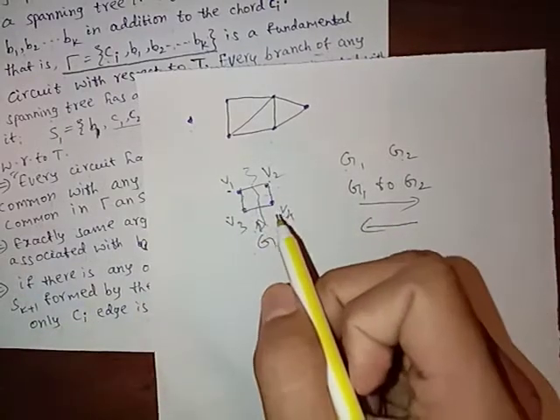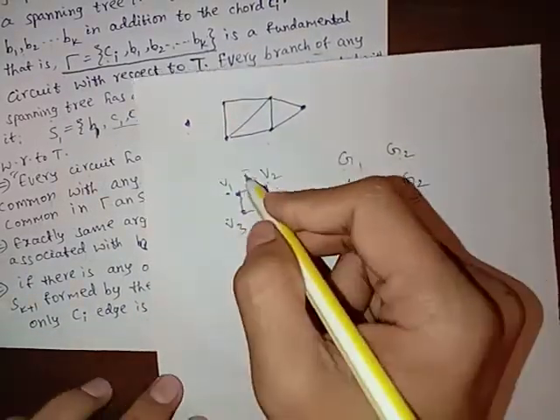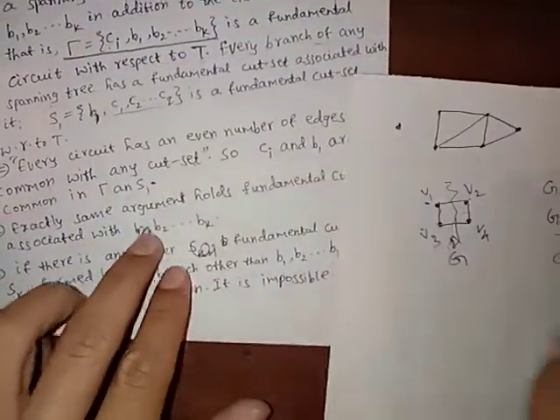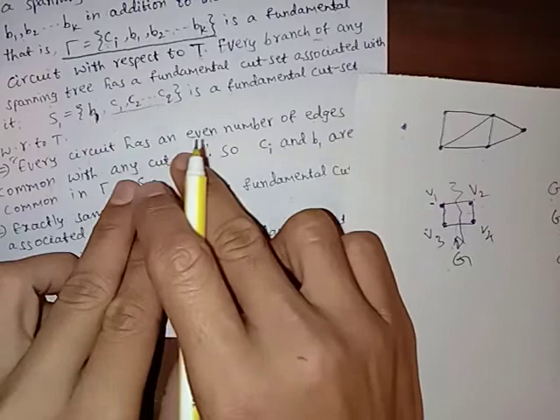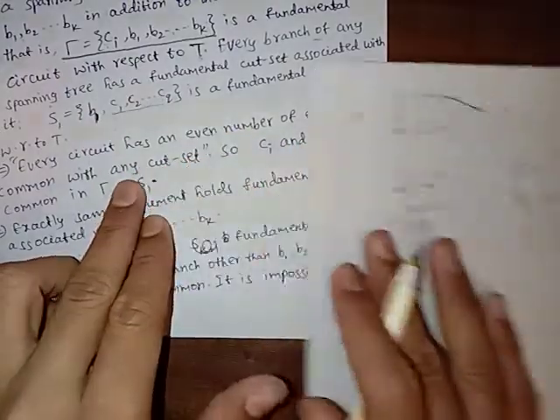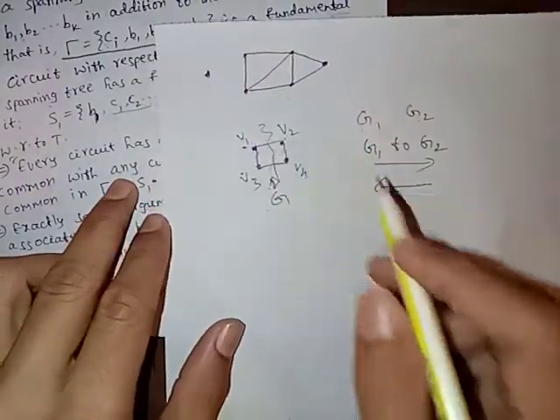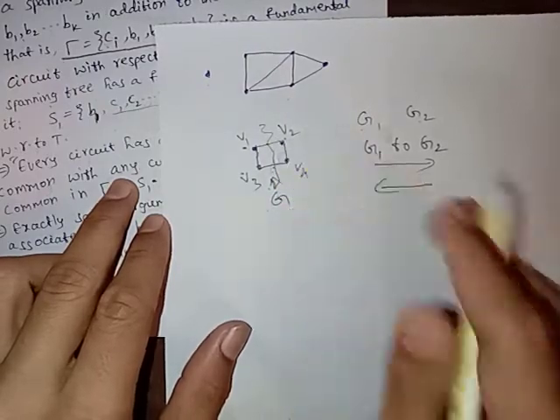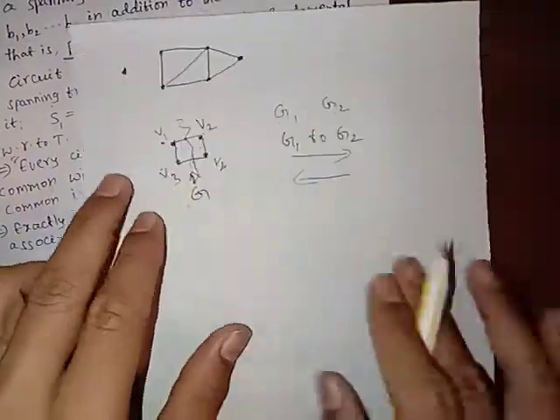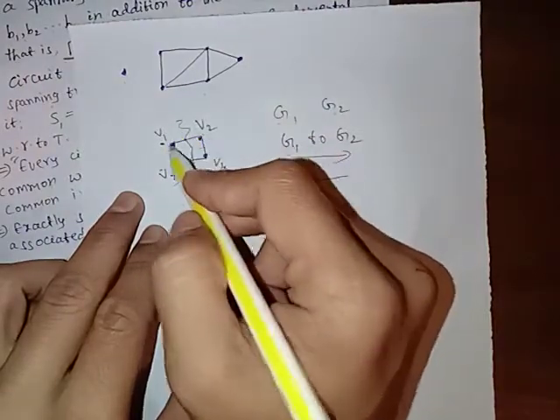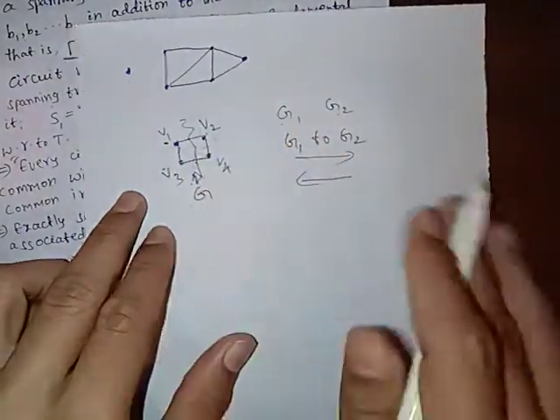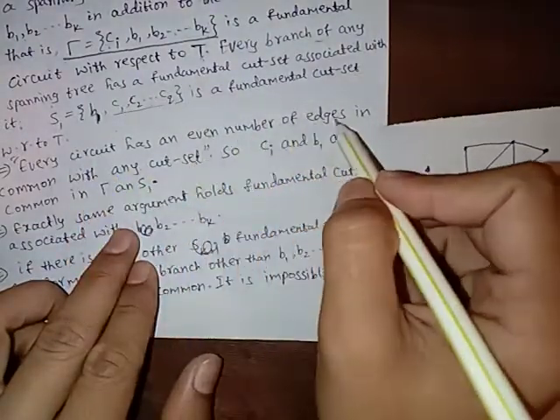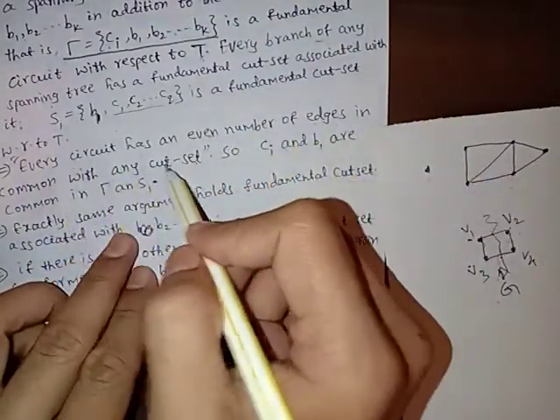So we can say that to cut that circuit, which is also a graph, we must remove an even number of edges in common with that circuit. So every circuit has an even number of edges common with the cut set.